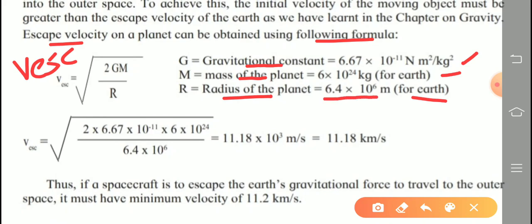So meter, kilogram, these are the MKS units or SI units. If we convert this radius into kilometers, what?